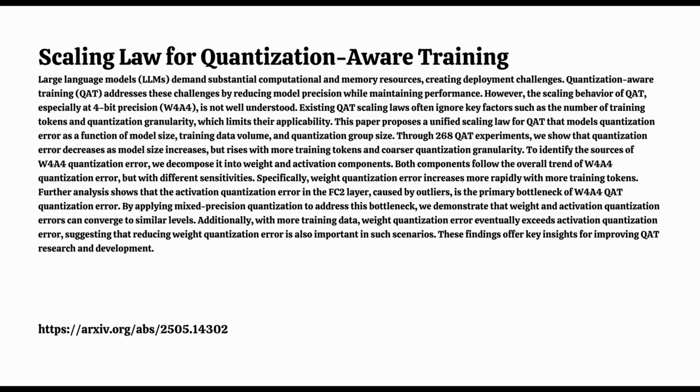Large language models are incredibly powerful, we know that, but they also need a massive amount of compute power. Makes them tricky to deploy, right? It's a real bottleneck. And one key way to tackle this is quantization, basically reducing the numerical precision, making the model smaller and faster that way. Yeah, less data per number.